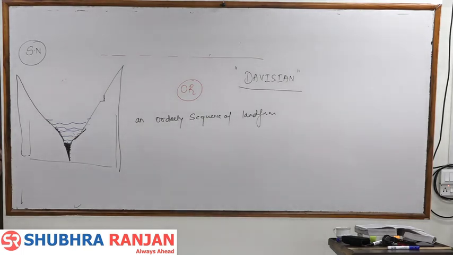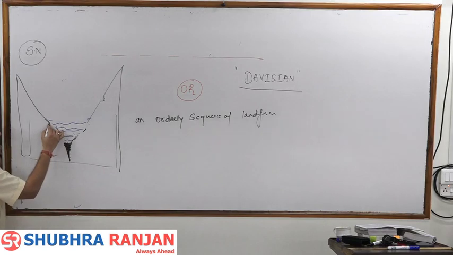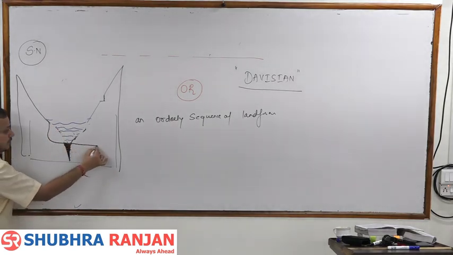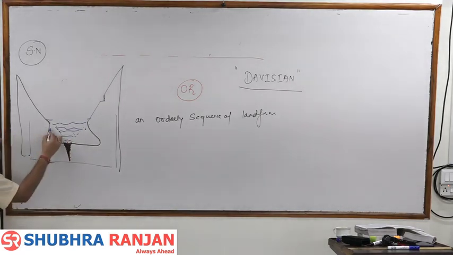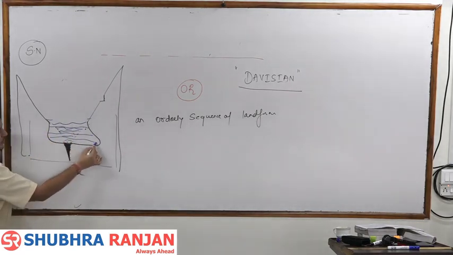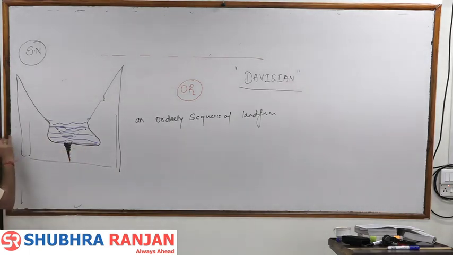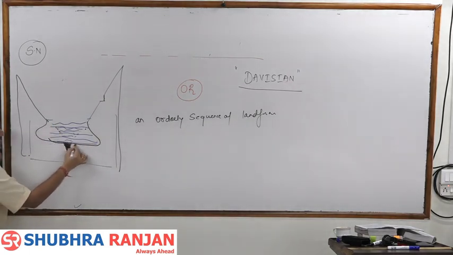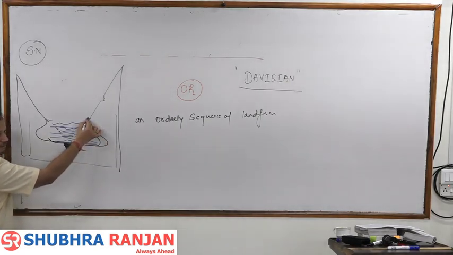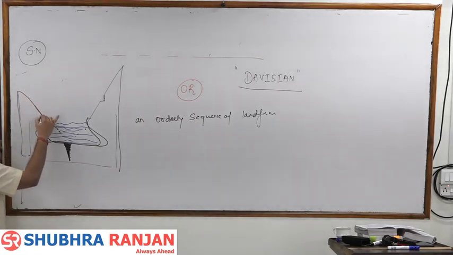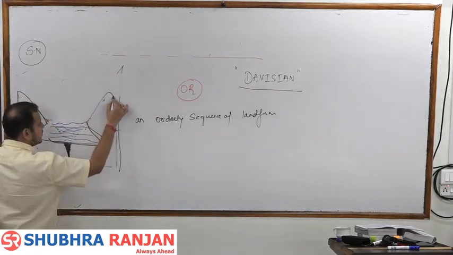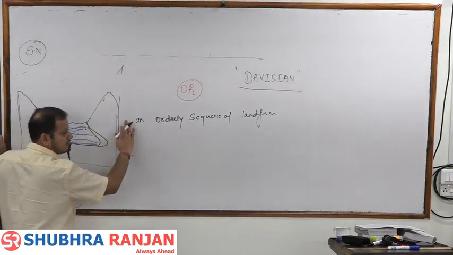Now erosion won't occur. What will occur is weathering of the rocks. Because of weathering, the sides of this valley will be destroyed. As of now, you just remember, thus the valley will become broad but shallow. Over the period of time, this height will keep on reducing, and the landform will become smaller in height. So what does Davis say?